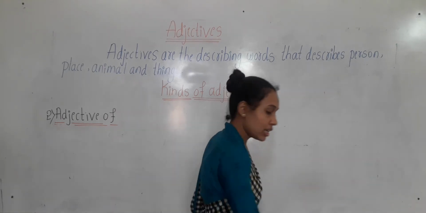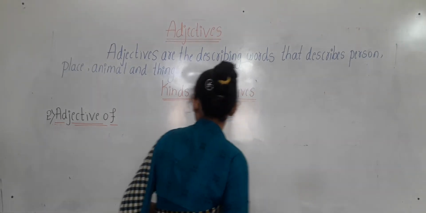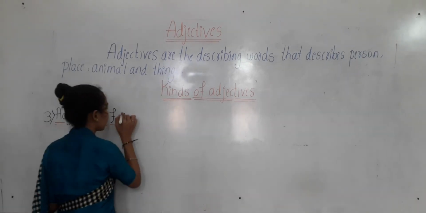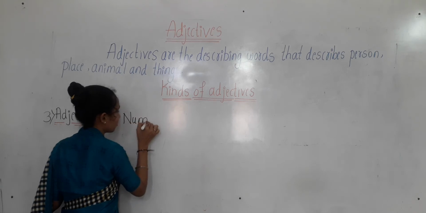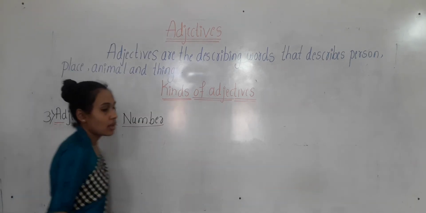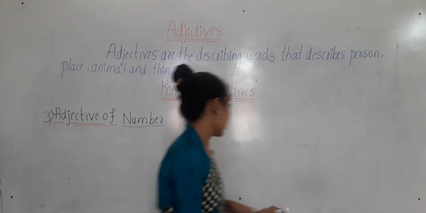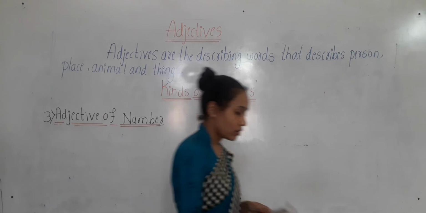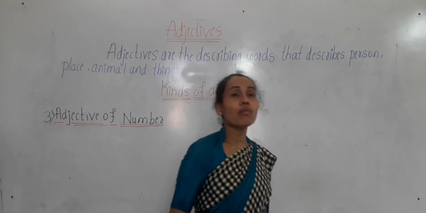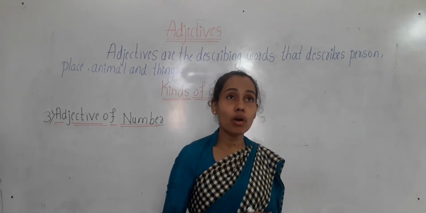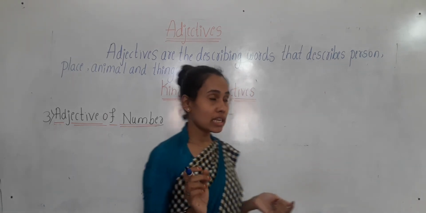The third one is adjective of number. This is the third kind, children. Adjective of number. So, the adjective of number describes how many or in what order a person or thing is.